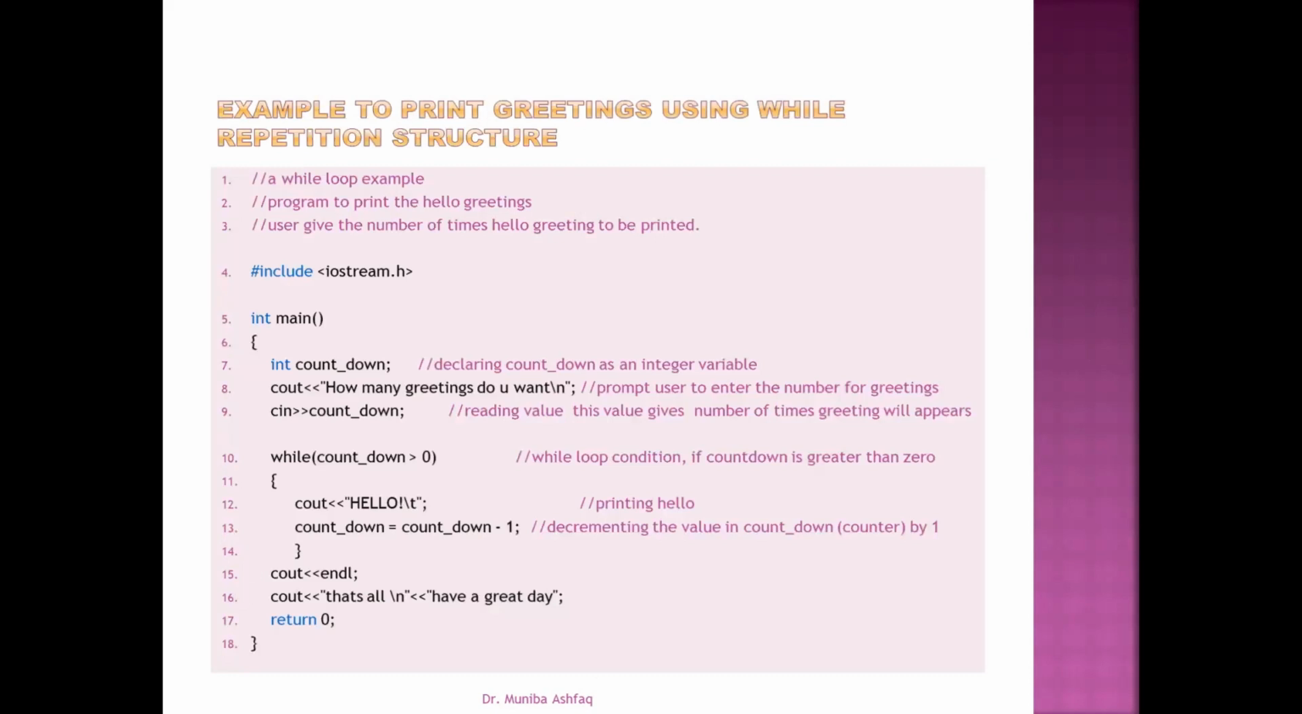Example to print greetings using the while repetition structure. Here in this example, you can see that we have declared a variable countdown and we are prompting the user how many greetings do you want. So the value entered by the user will be assigned to the variable countdown. And within the while loop, we are going to check the value of countdown. If the countdown value is greater than 0, in that case only we will print this statement hello on the screen. And after that, we are going to decrement the value of countdown by 1.